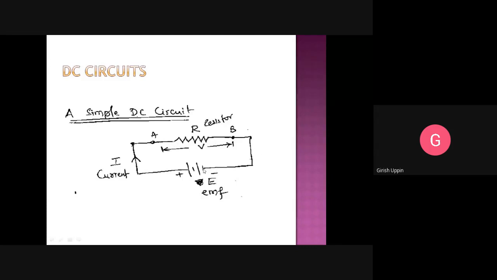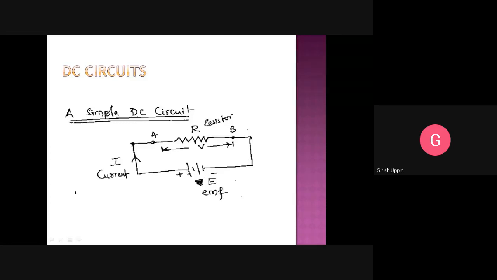So let us not worry too much about which way the electrons flow. We will just go with the conventional direction of the electric current. The conventional direction of the electric current is from the positive plate of the voltage source. And how to identify the positive plate? This line would be bigger than this line. So the bigger vertical line is considered as positive, and the smaller vertical line is represented as the negative terminal.